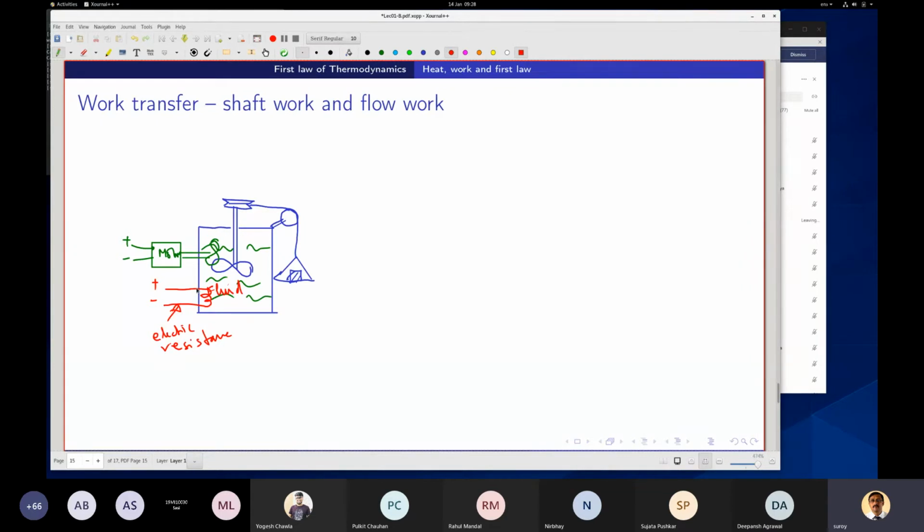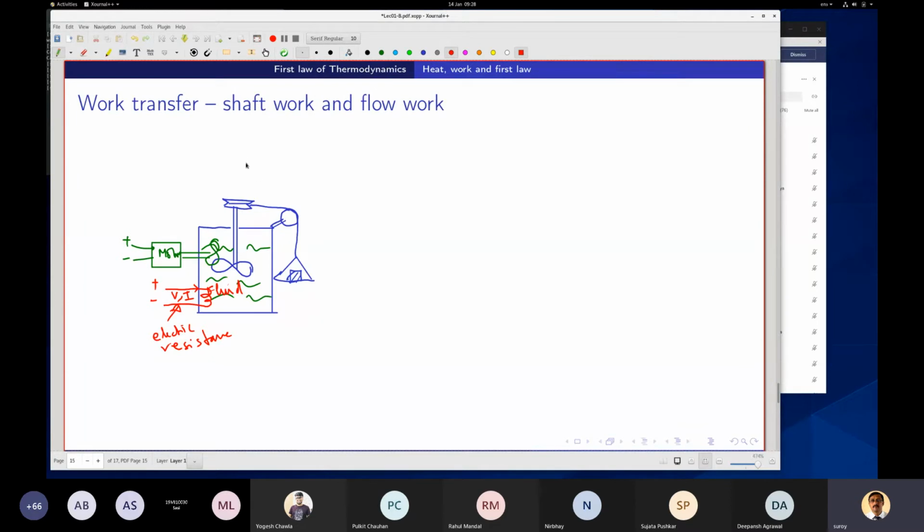Here also I will say work transfer, with some voltage and current being transferred. I will not call it heat transfer. Whether it is driving a motor or going through a resistance, this is called work transfer. These are all examples of work transfer.